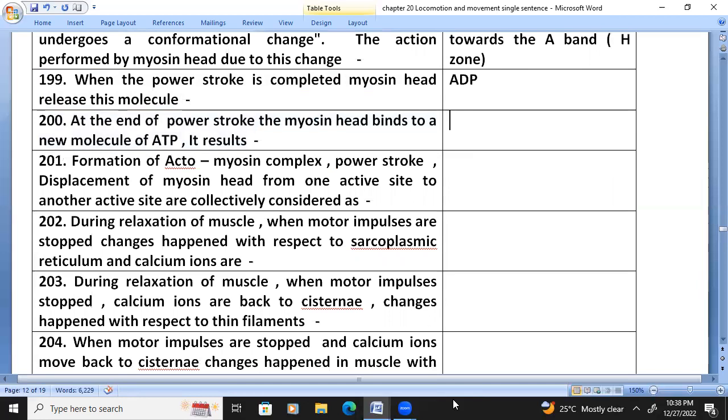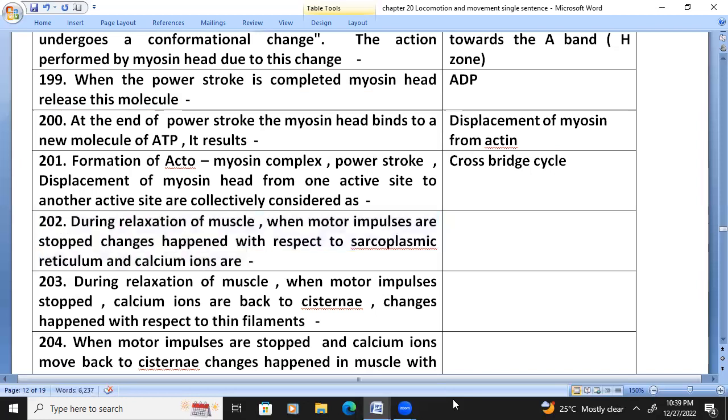At the end of the power stroke, the myosin head binds to a new molecule of ATP. It results in displacement of myosin from actin. Formation of the actomyosin complex, the power stroke, and displacement of the myosin head from one active site to another are collectively considered the cross bridge cycle.